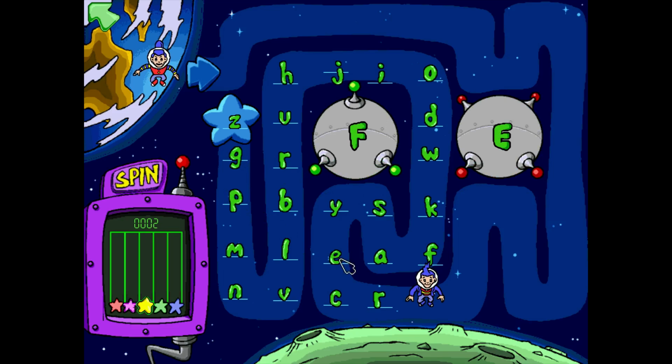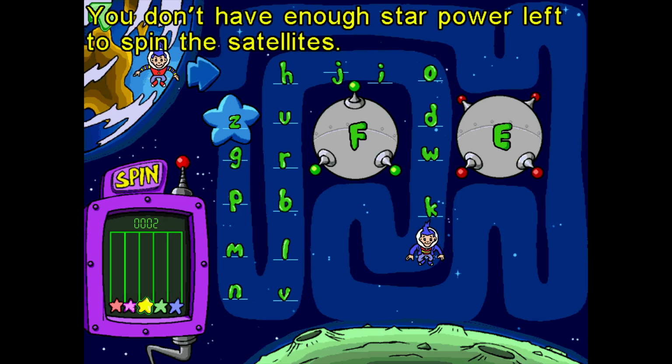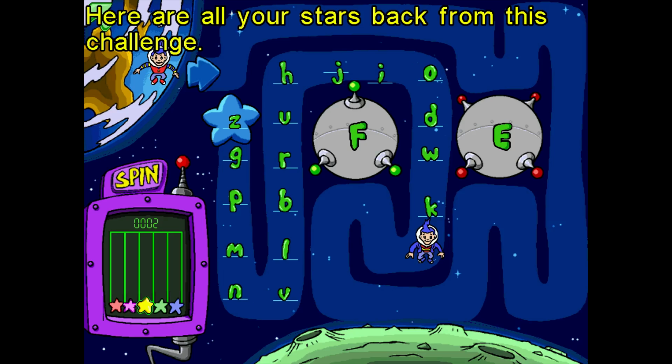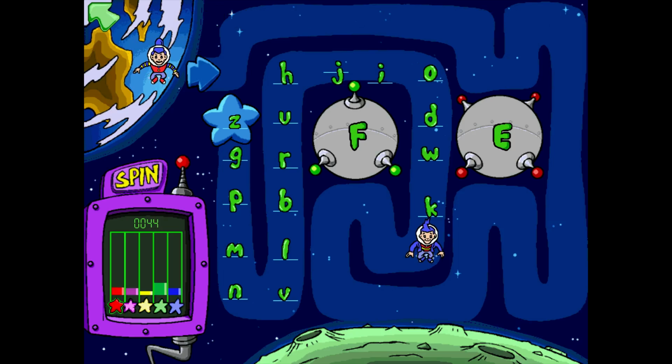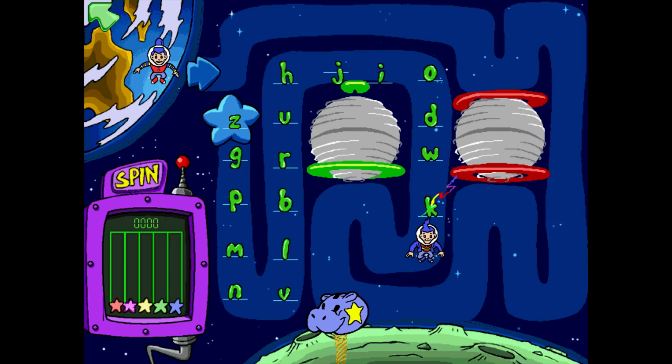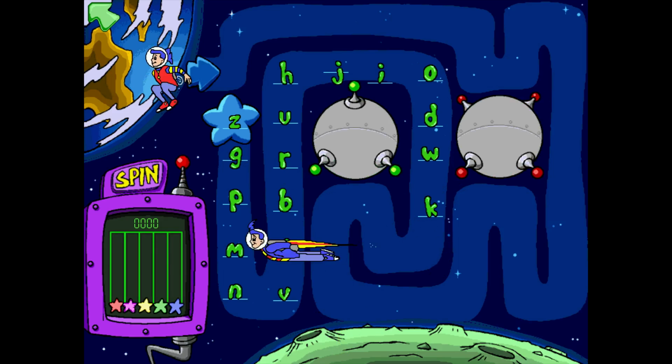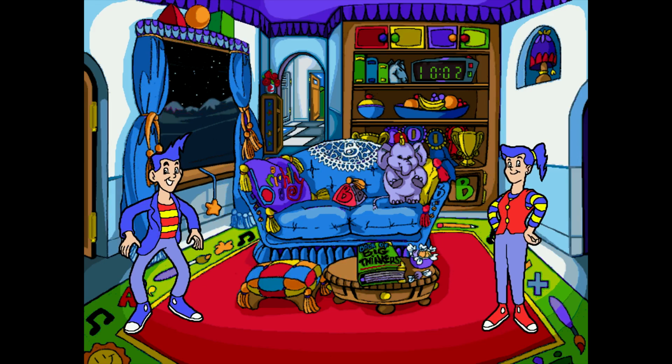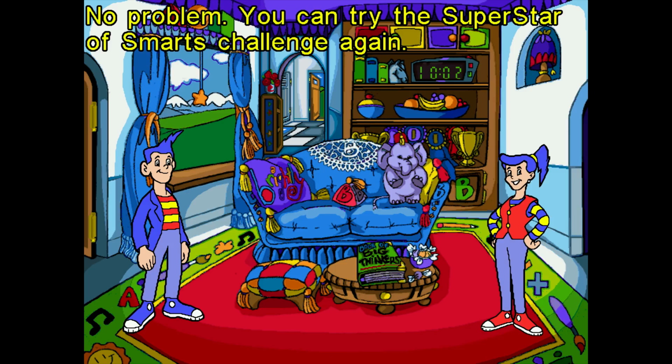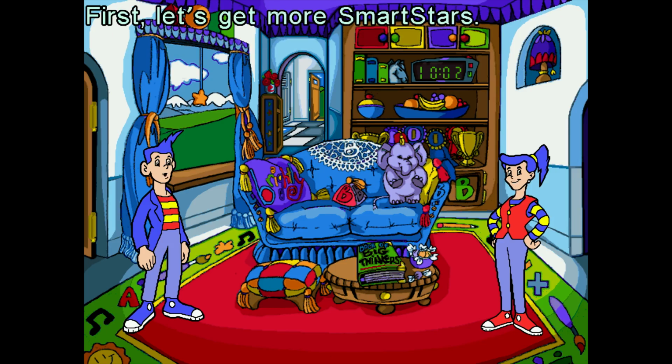Perhaps it would save our attempts here. Full blast! You don't have enough star power left to spin the satellites. Here are all your stars back from this challenge. Try the Superstar Smarts Challenge again. First, let's get more SmartStars.